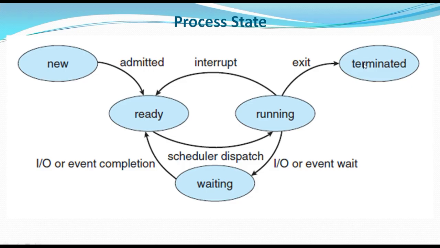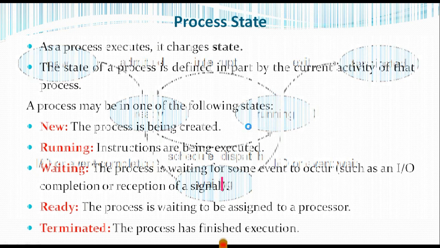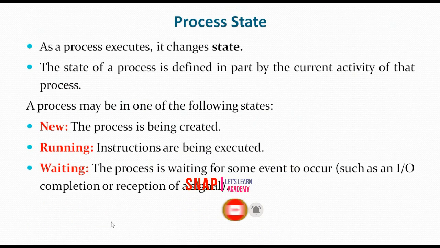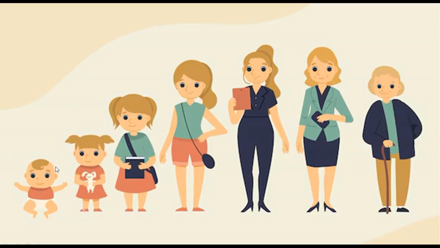So this is all about the new, running, waiting, ready and terminated states. In the first illustration I gave, you can compare the child with the new process, and the last stage with terminated.